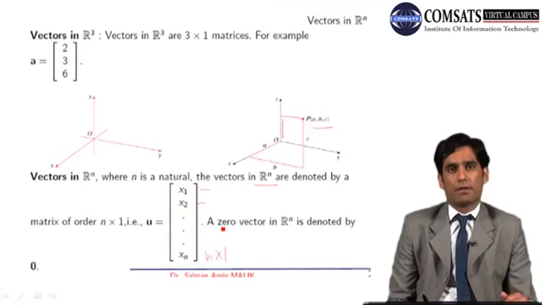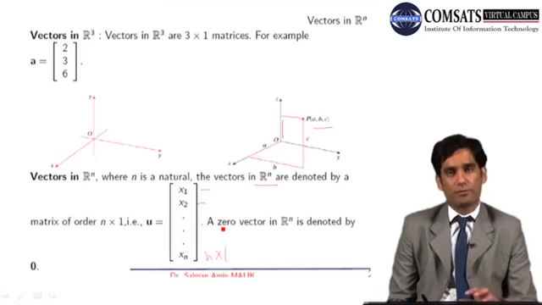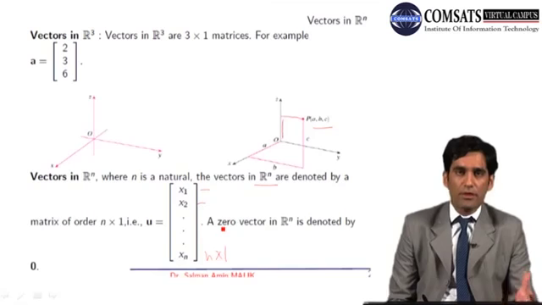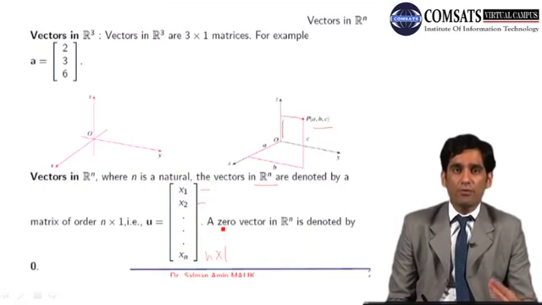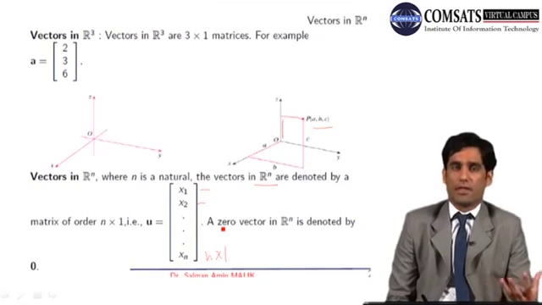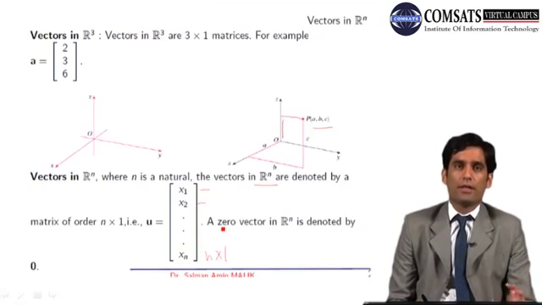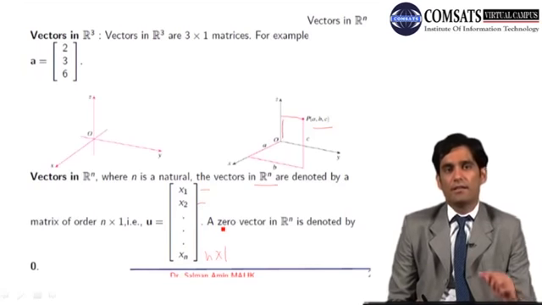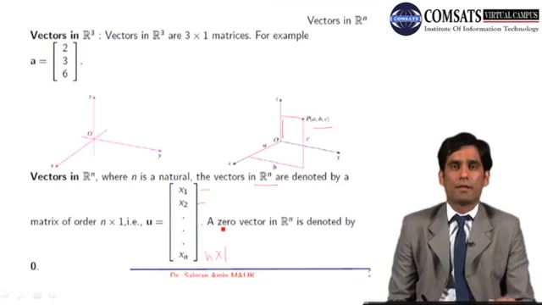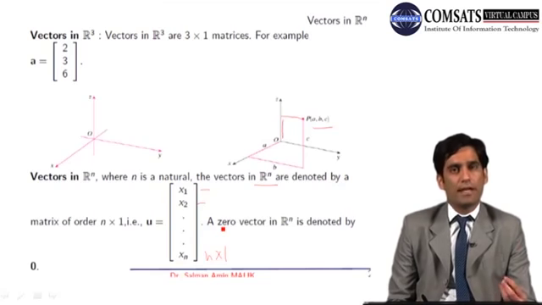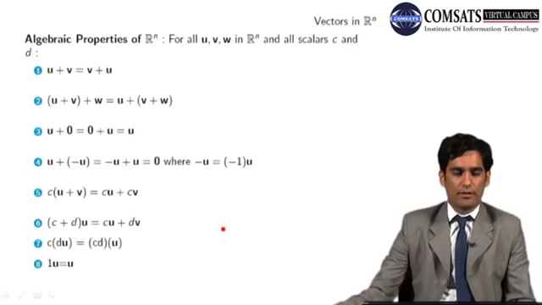n could be any positive number. If n equals 2, we have 2-dimensional space. If n equals 3, we have 3-dimensional space. If n equals 4, 5, 6, 7, 10, 100, and so on, then we have vectors having the same number of components as n. For example, in R5 every vector will have 5 components. So every vector in R5 could be represented as a column matrix with 5 rows. Let's go to the next slide.